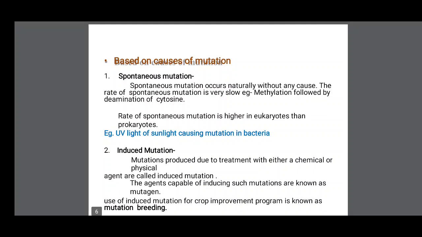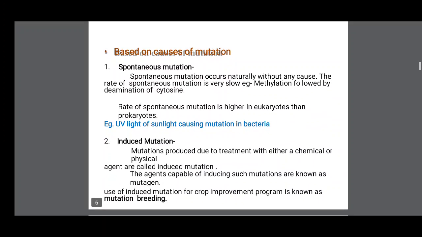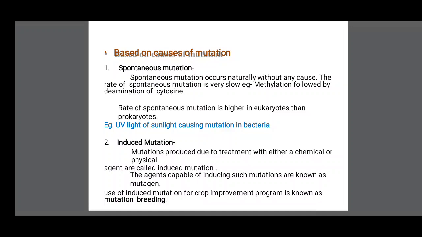Based on causes of mutation, the following types of mutations are there. One, spontaneous mutation. Spontaneous mutation occurs naturally without any cause. The rate of spontaneous mutation is very low. Example, methylation followed by deamination of cytosine. The rate of spontaneous mutation is higher in eukaryotes than prokaryotes.